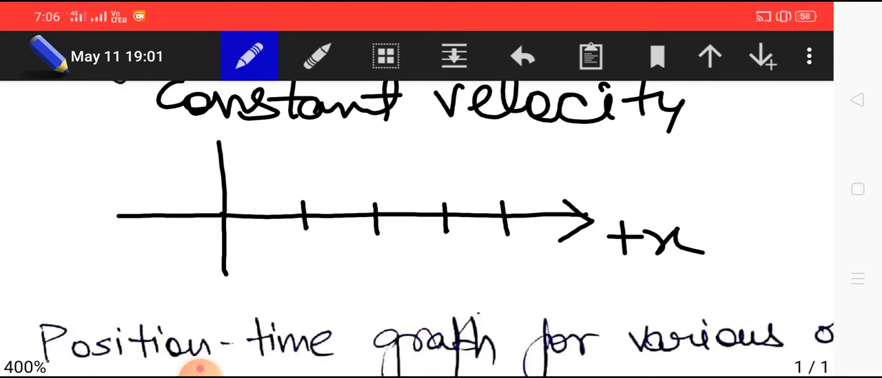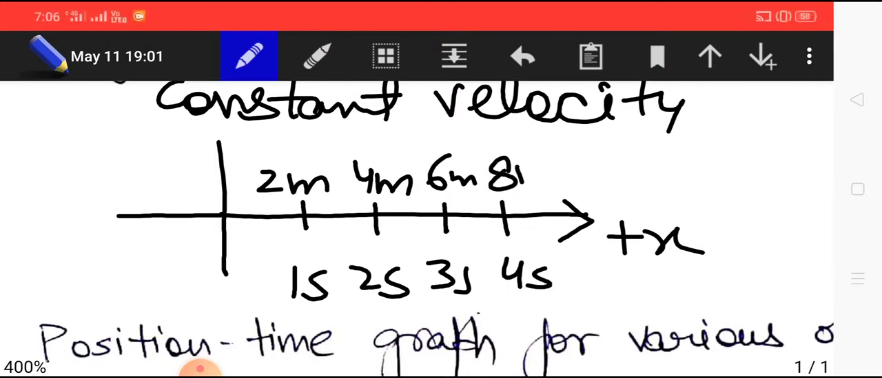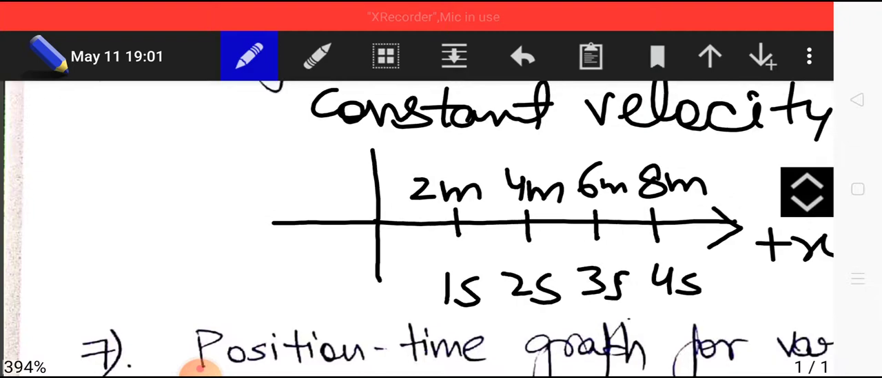Suppose the object is moving with 2 meter per second, then at the end of 1 second it will be at 2 meter position, at the end of 2 seconds it will be at 4 meter position, at the end of 3rd second it will be at 6 meter, and so on. At the end of 4th second it will be at 8 meter. So in such a case, when the magnitude of velocity is constant, it is very easy to find out the position of the object. For example, if I ask you what is going to be the position of the object at t equals 10 second, we can easily answer its position is going to be 10 into 2, 20 meter.